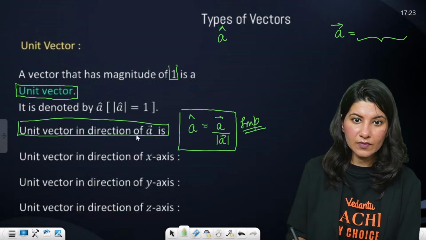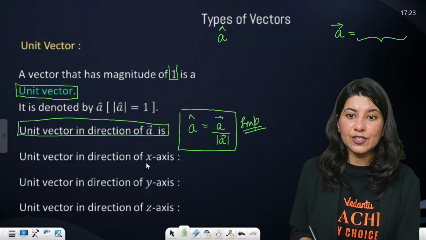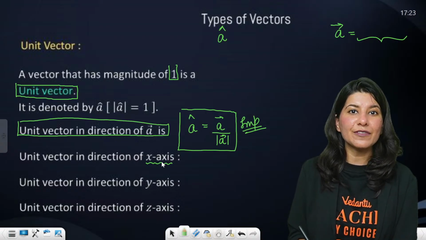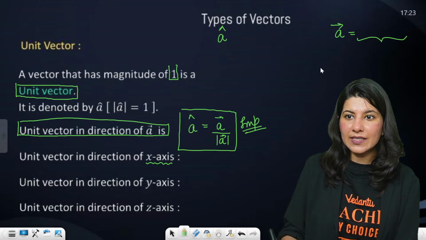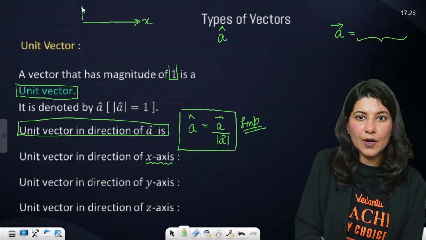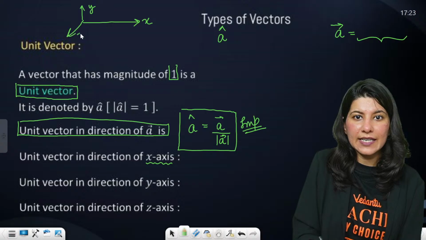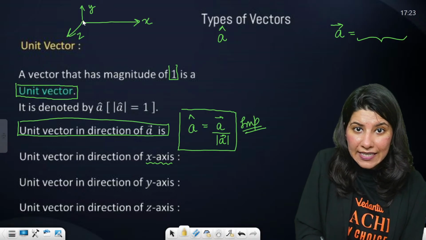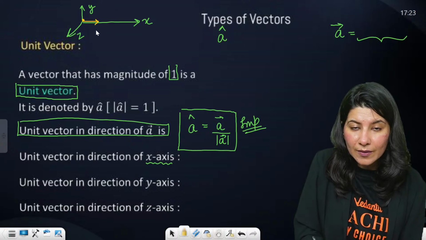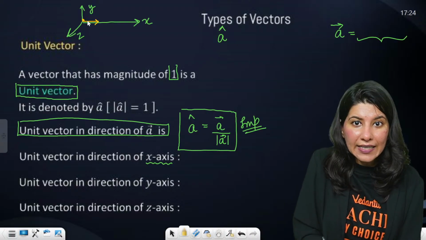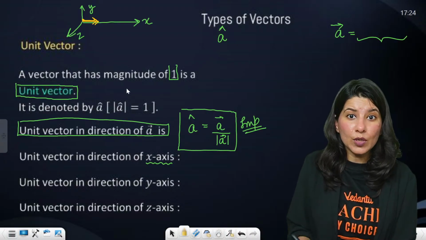Now, unit vector in the direction of x-axis. Can anybody tell me? So this is your x-axis, this is your y-axis, this is your z-axis. The unit vector in the direction of x-axis will be just this vector, having magnitude 1 and direction towards the positive x-axis.